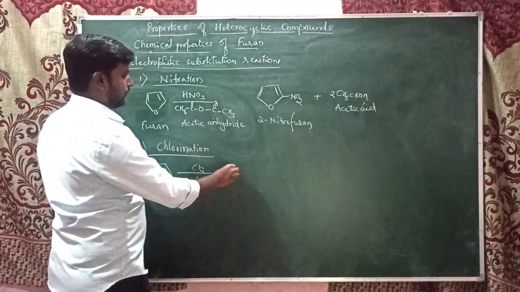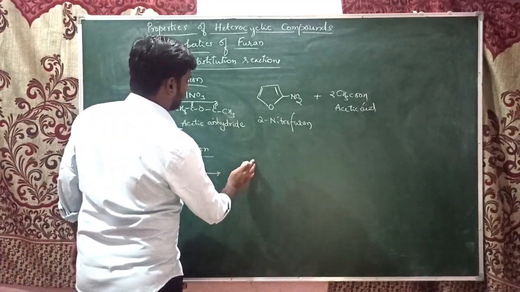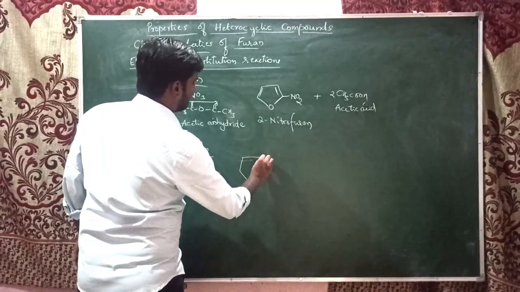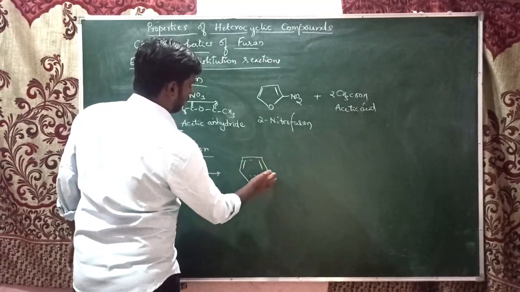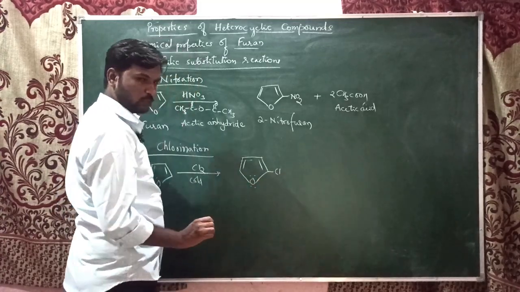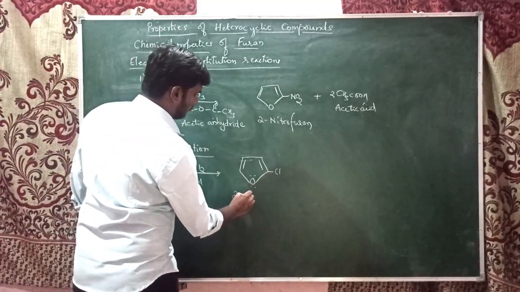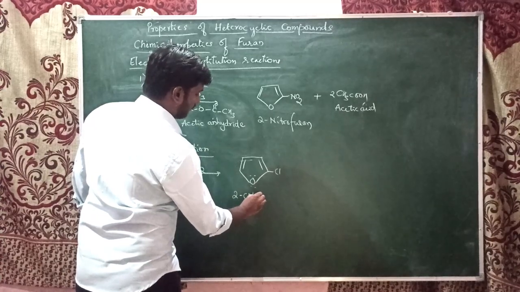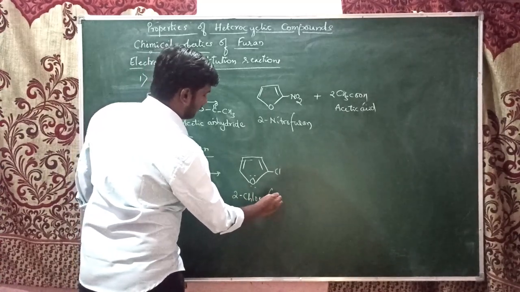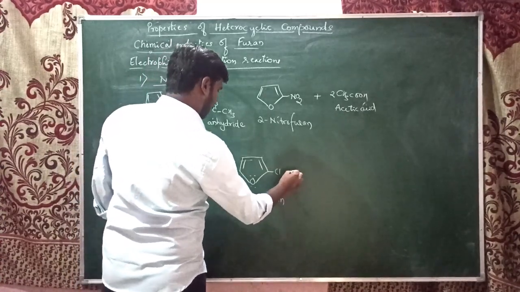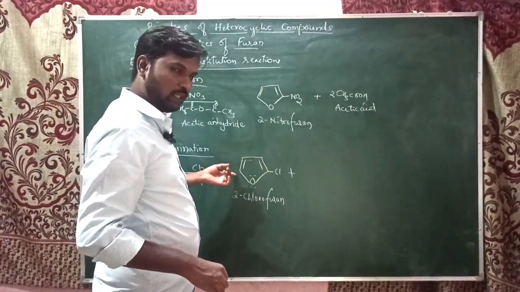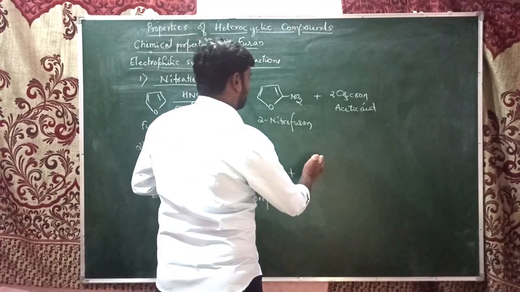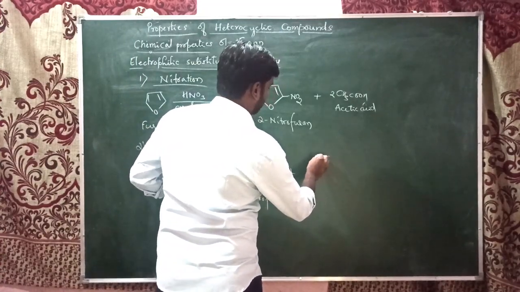Okay, so here the chlorination will give the mixture of two compounds. The second position, as usual, is most preferred. So that is 2 chlorofuran. Along with it, second and fifth both are equivalent, so that's why it also gives a dichlorofuran.